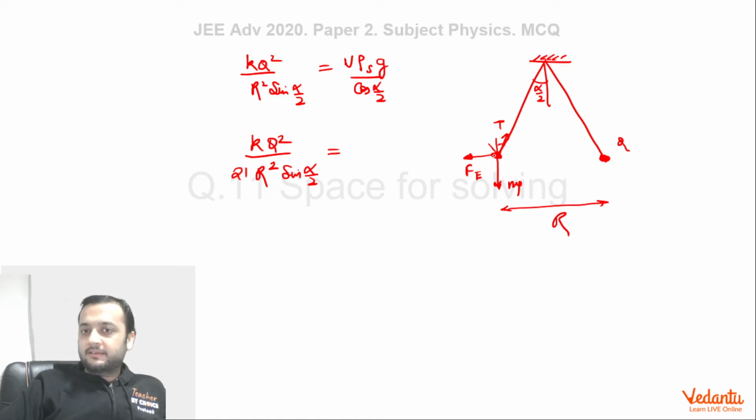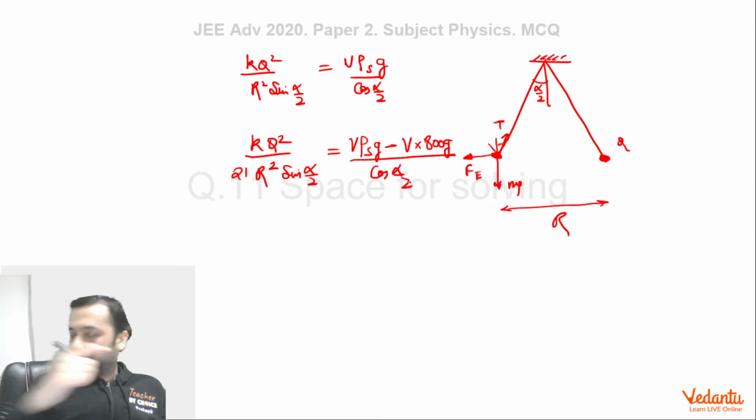So we can say that mg will be acting in a downward direction and buoyant force will come into picture in the upward direction. So this is mg minus buoyant force, which is V into density of liquid, which is 800, into gravity divided by cos of alpha by 2. Now you can see that if you take 21 this side and cos alpha by 2 this side, we can just bring cos alpha by 2 this side. So this expression, we can equate the value of this expression.